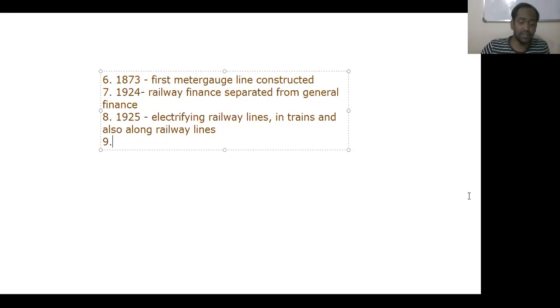Okay, and in the year 1936, this is also one more important thing. Before independence, in the year 1936, they started air conditioning in general coaches. It means in passenger coaches.